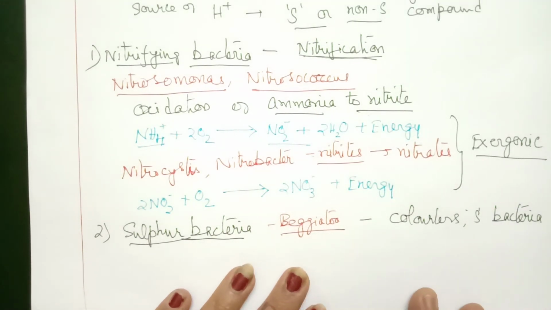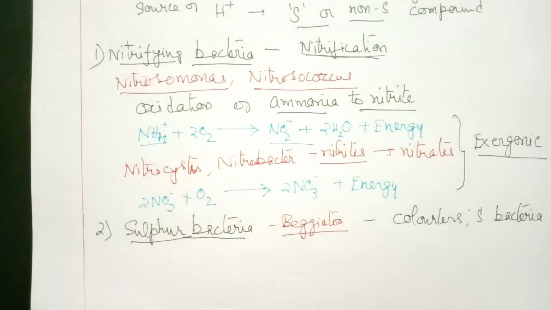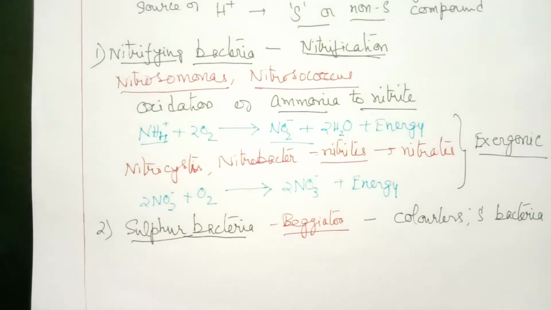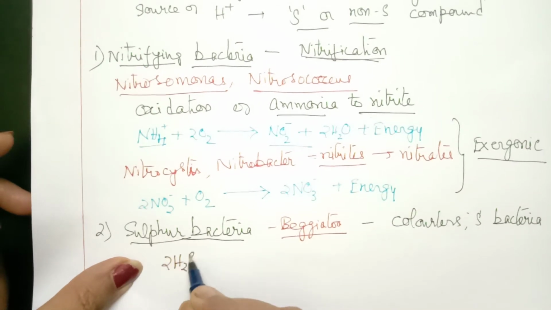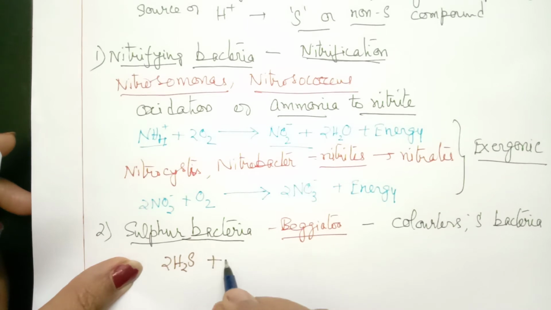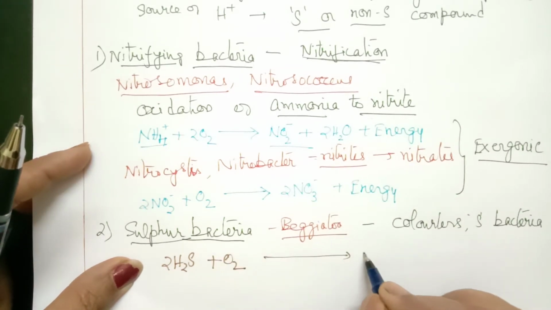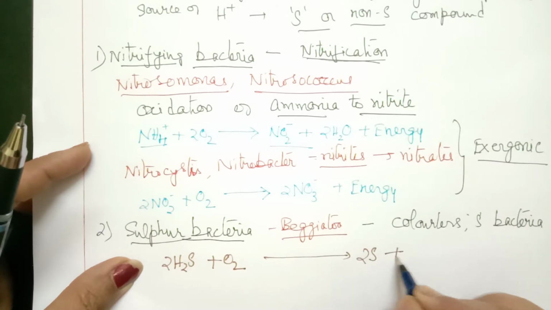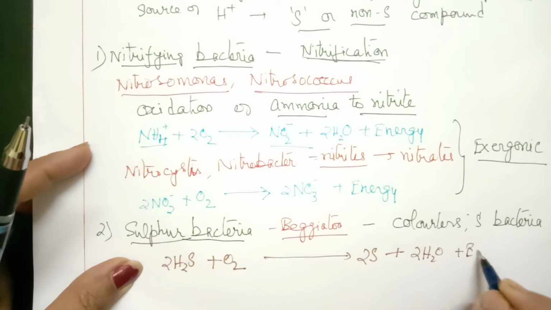So here hydrogen sulfide is used. In the equation, let us write hydrogen sulfide when it gets oxidized. 2 molecules of hydrogen sulfide plus oxygen will form 2 sulfur plus 2 water plus energy.